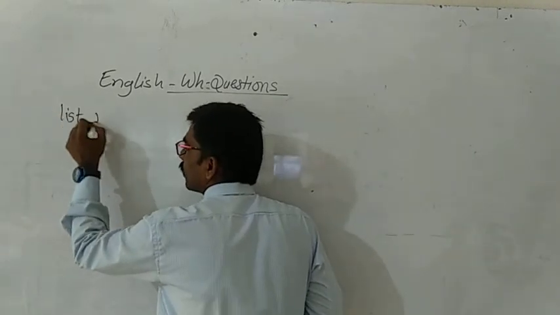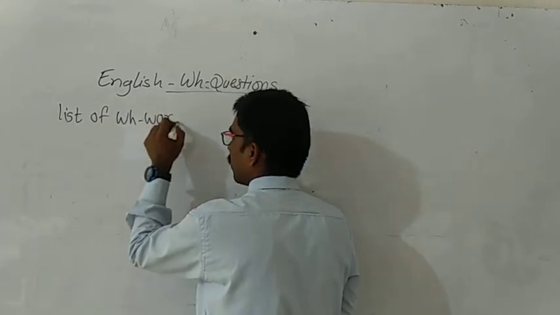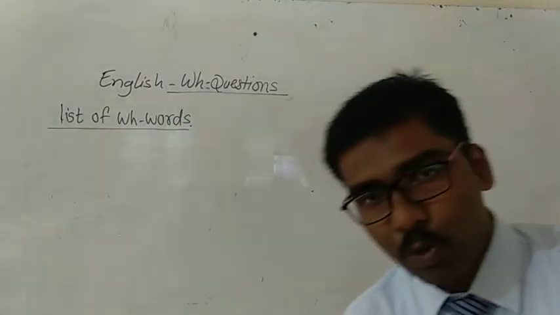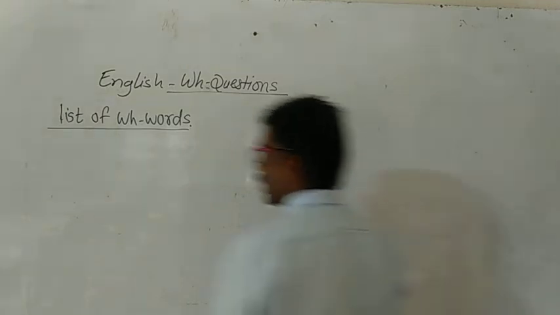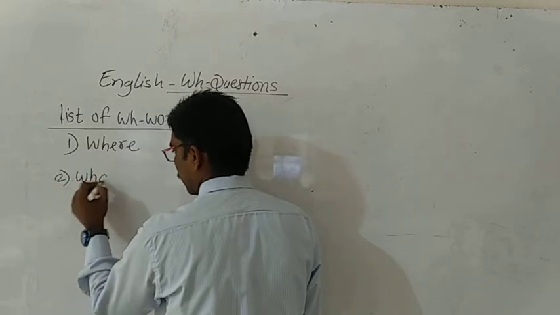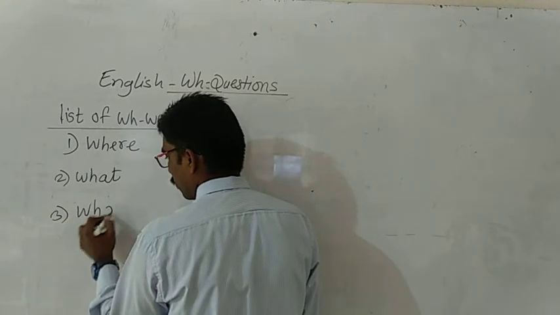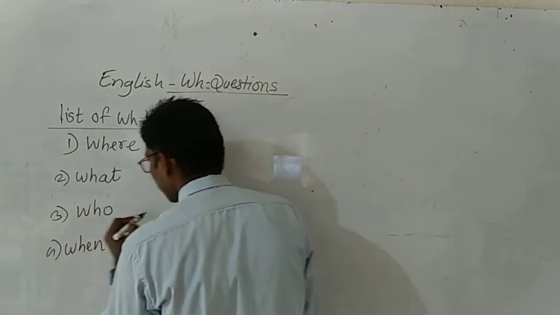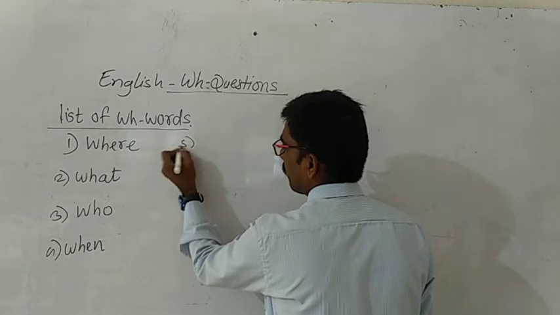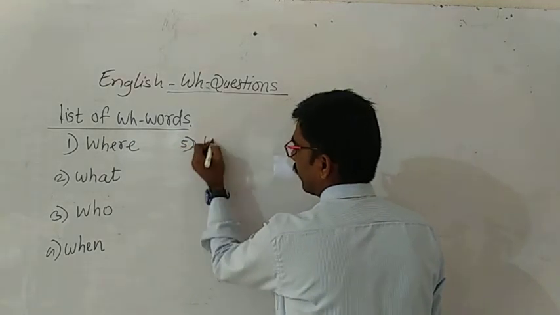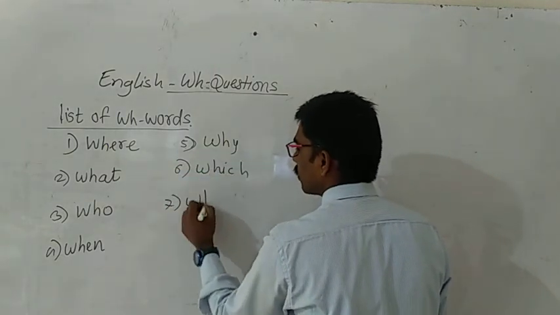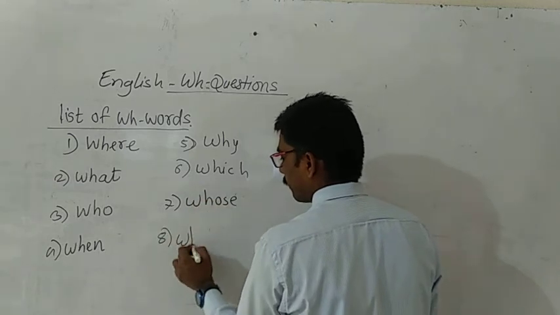List of WH words. So there are WH words like where, what, who, when, then why, which, whose, whom,